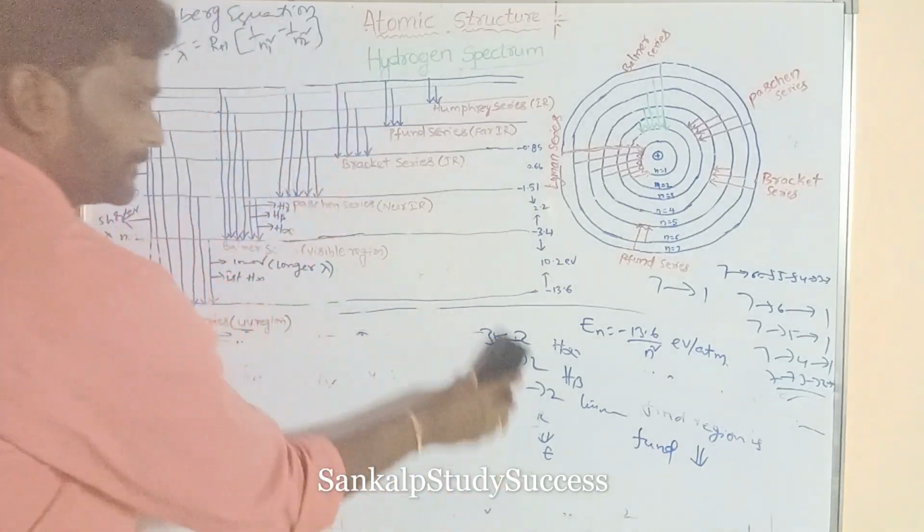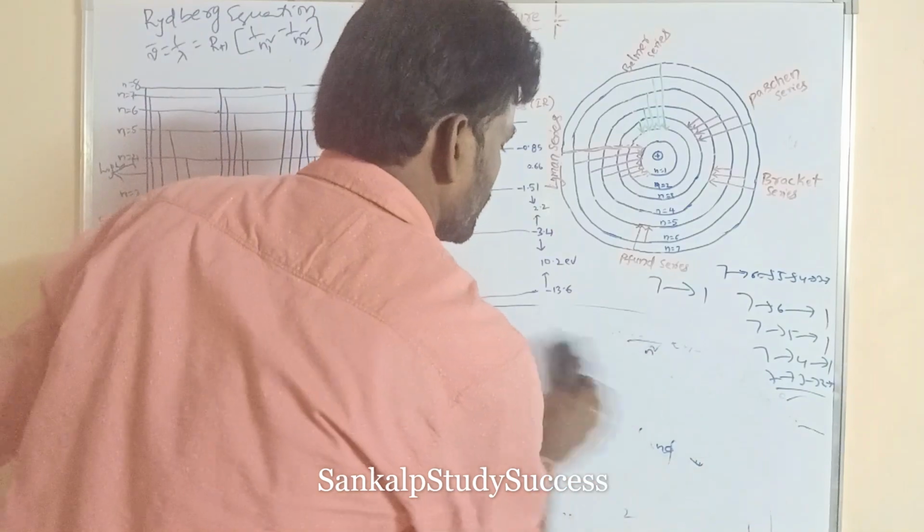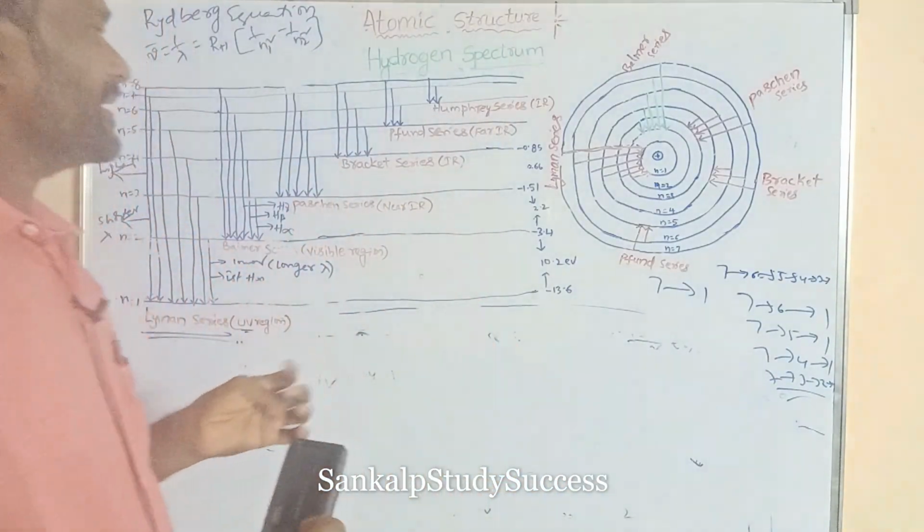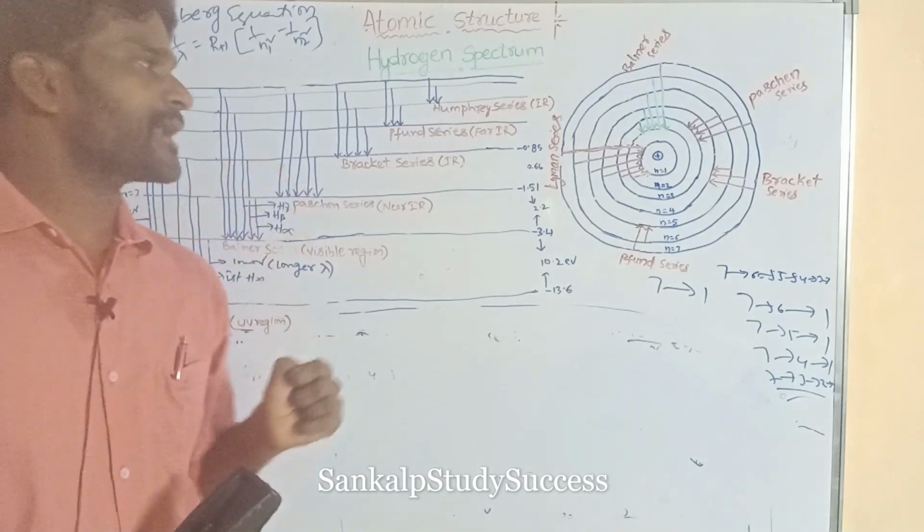Now I am going to explain the calculation of the maximum number of spectral lines.